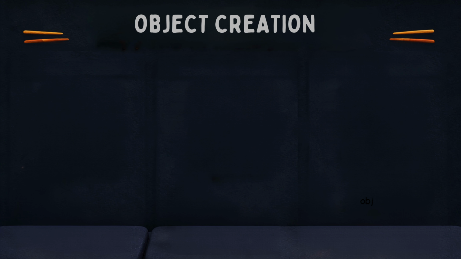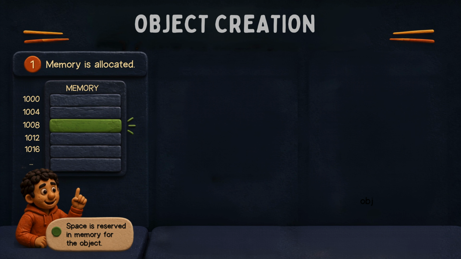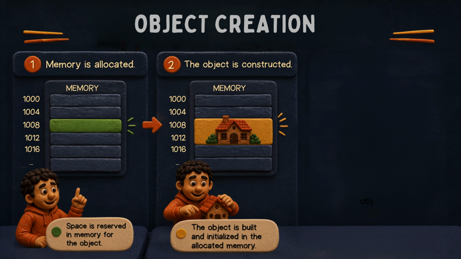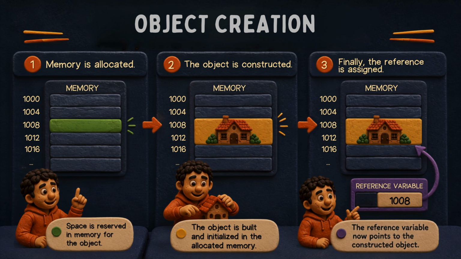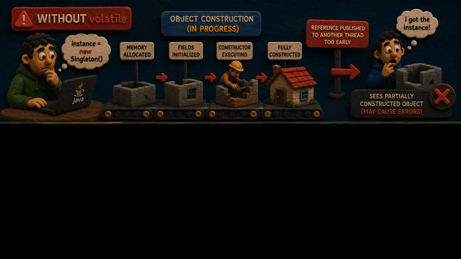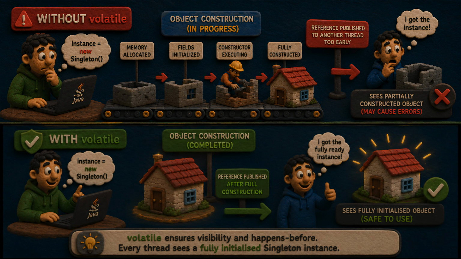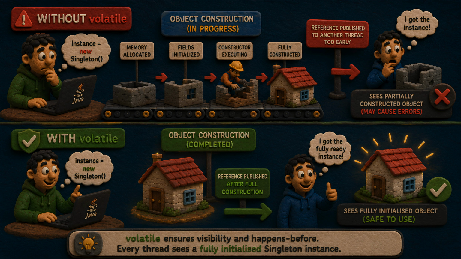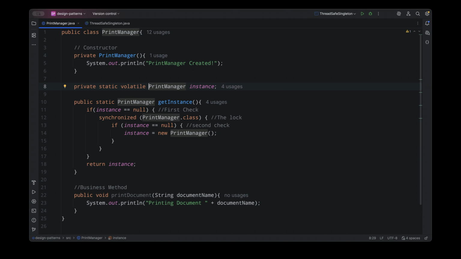Internally, creating an object is not a single operation. So first, memory is allocated and then the object is constructed. Finally, the reference is assigned. Without this volatile keyword, the JVM may reorder some of these steps. That means another thread could see the reference before the object is fully constructed. So by declaring the instance as volatile, we prevent this reordering and ensure that every thread always receives a fully initialized object.